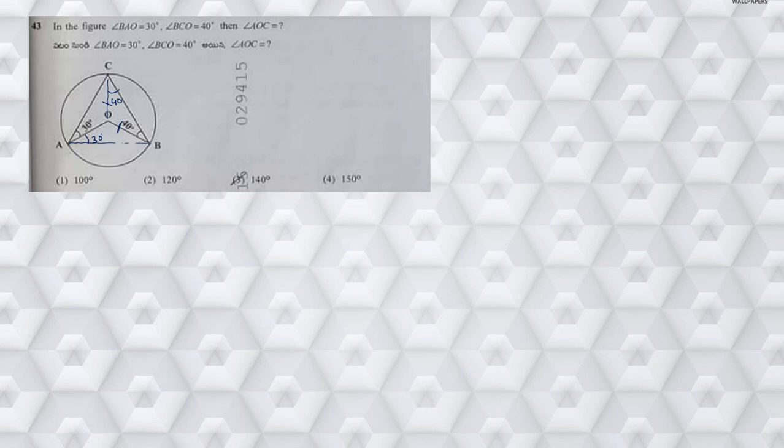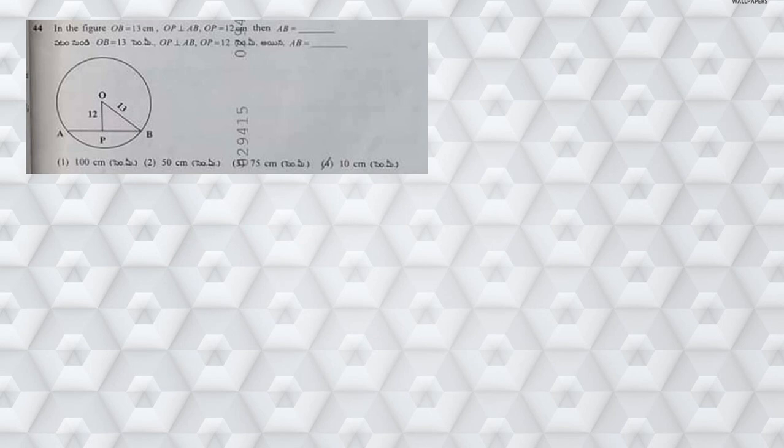Now what is he asking? He's asking you to find out angle AOC. Since this is a radius and this is also a radius, if this is 30 degrees, then this is also 30 degrees, right? So 30 plus 30 is 60. So 180 minus 60 degrees gives me angle AOC. So 180 minus 60 is 120 degrees. Hence the answer is 120 degrees.